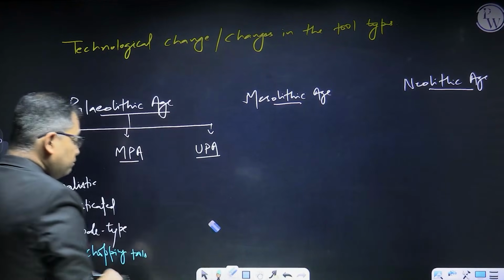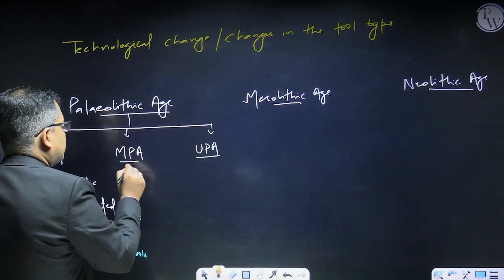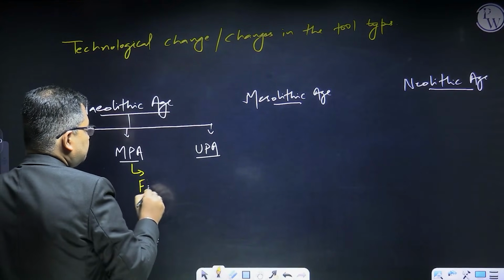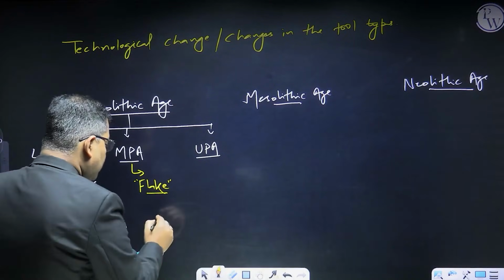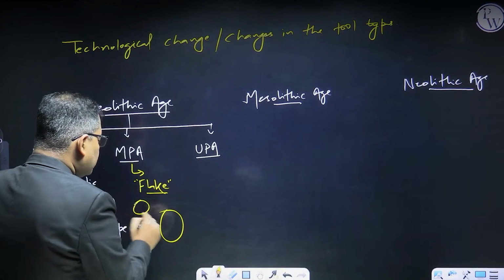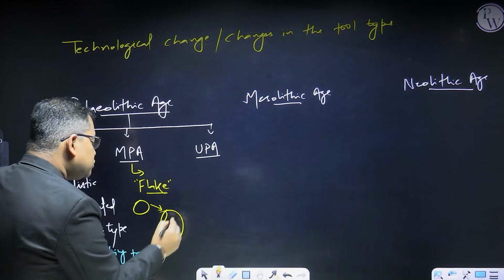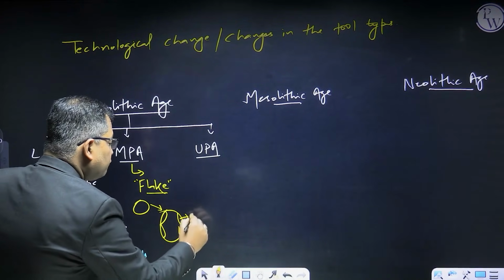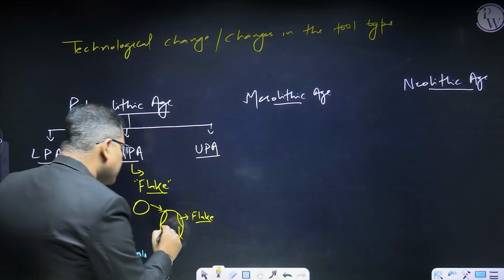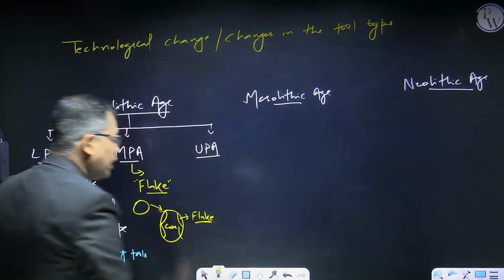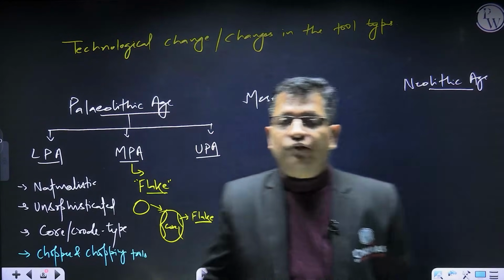When we came to this Middle Paleolithic Age, during this time period a specific type of tool that was used is called your flake. What is called a flake? When we were striking a stone with another stone, then small pieces of stone were coming out. These were called your flakes. They were some effective tools that the man had developed. This was your core and this was called flake, right? So efficiency in hunting was improved just because of this flake.